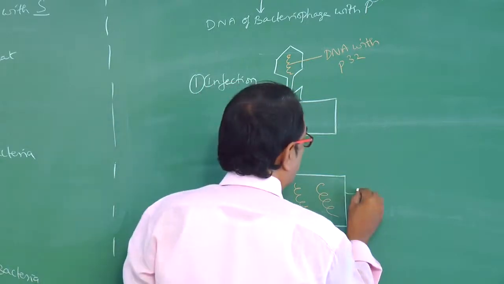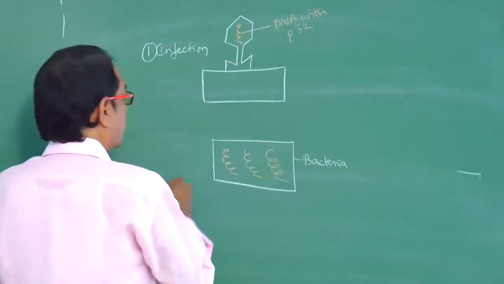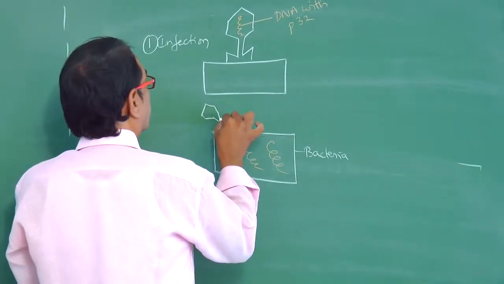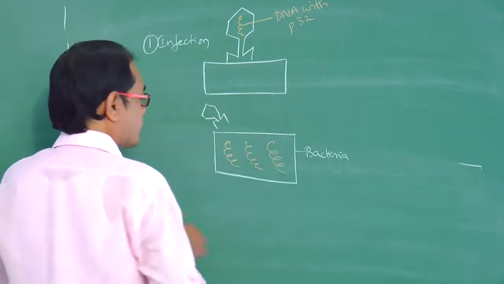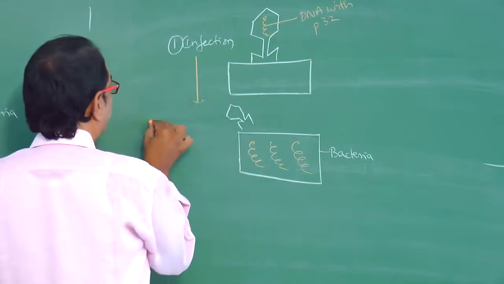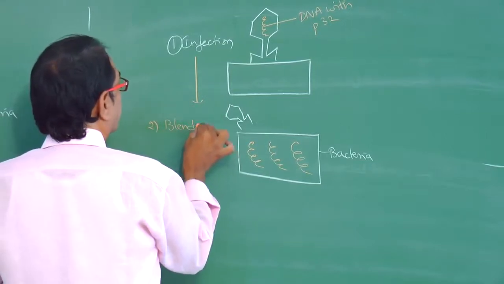So these are the bacterial cells, and the protein coats are removed. This step is so called blending.